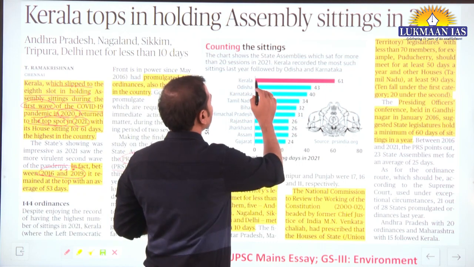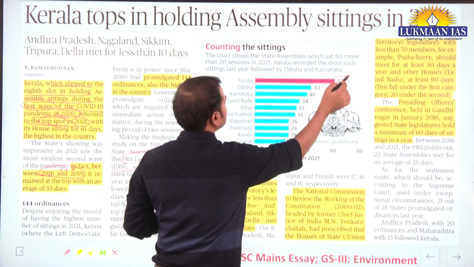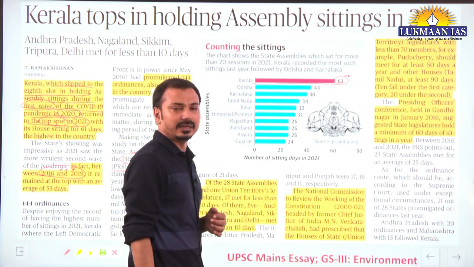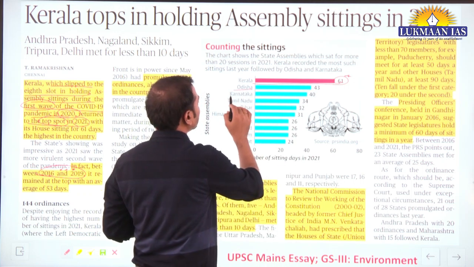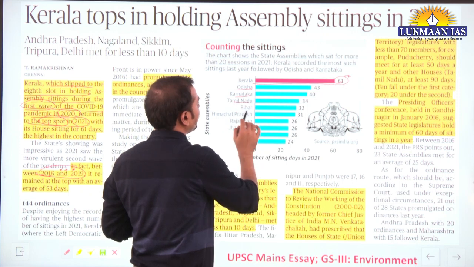You can see that Kerala had 61 days of sittings of the state legislative assembly in 2021. Then second is Odisha, then Karnataka, then Tamil Nadu, Bihar.